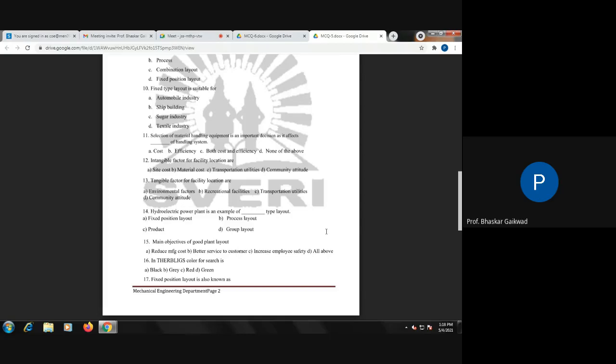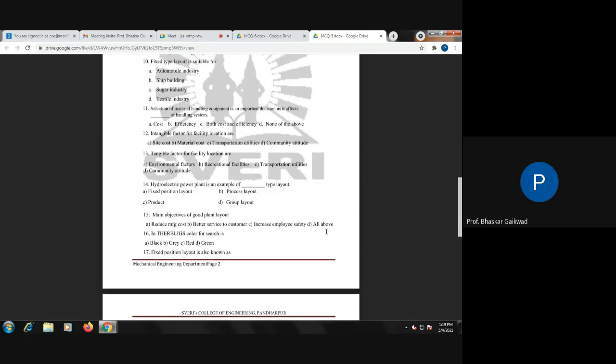Therblig colors: search, find, select, grasp, hold, transport. Like this, Therbligs are there. Symbols are there, code is there, and color is there. So the question is the Therblig color for search. For the search operation we can use the black color. So it is related to work measurements.